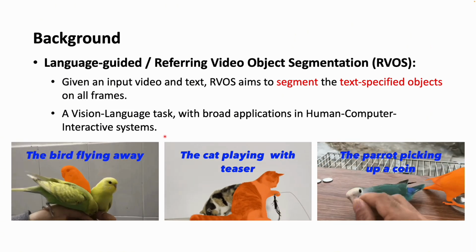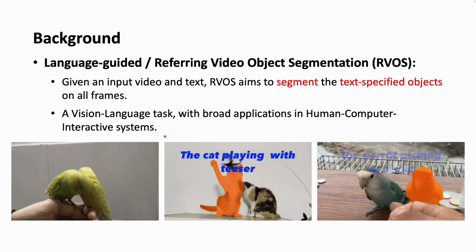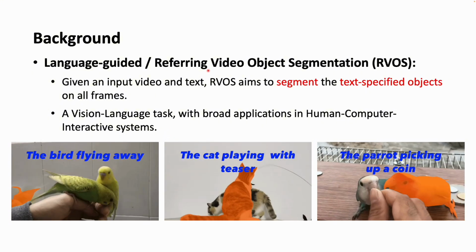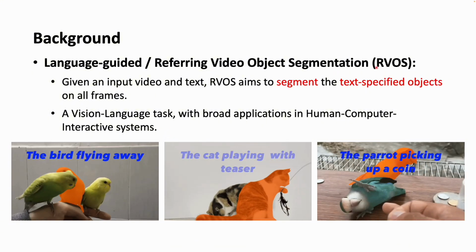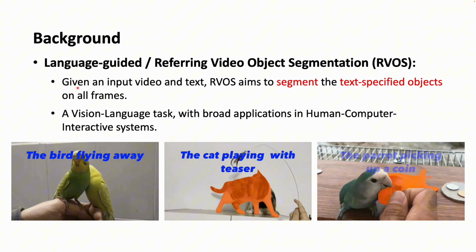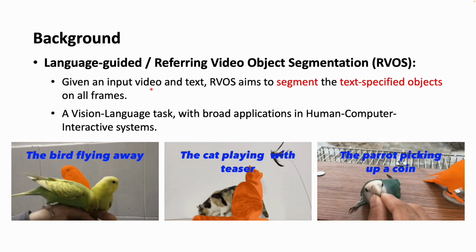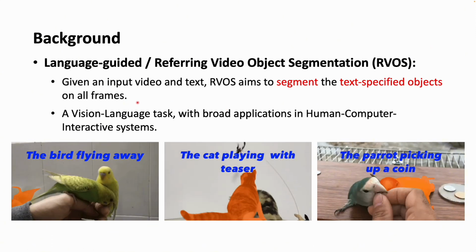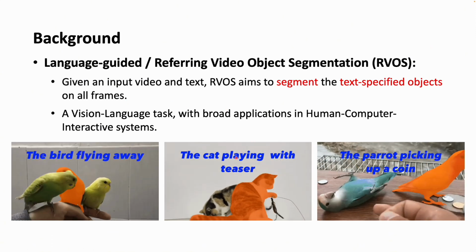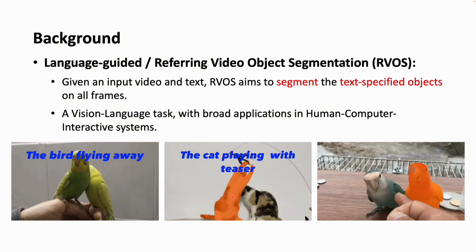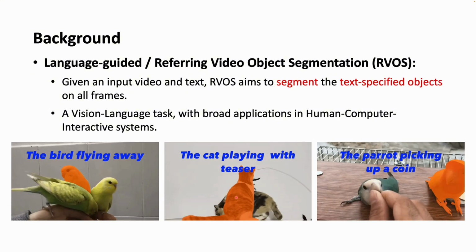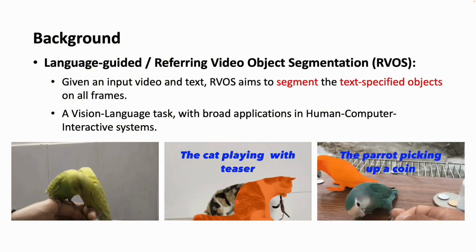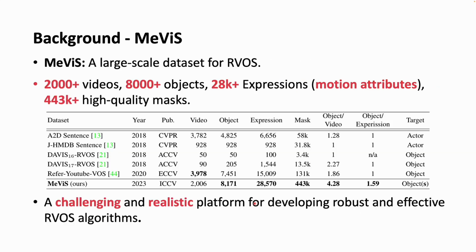The MeViS benchmark is proposed for the language-guided or referring video object segmentation task, or we can say RVOS. Given an input video and text, RVOS aims to segment the text-specified objects on all frames. As shown in the example videos below, the text-specified objects are highlighted with orange masks throughout videos.